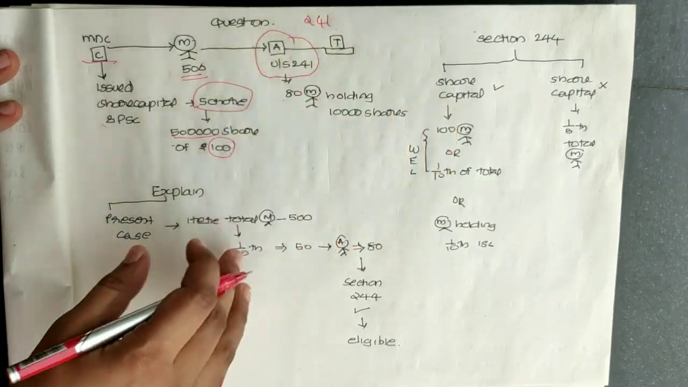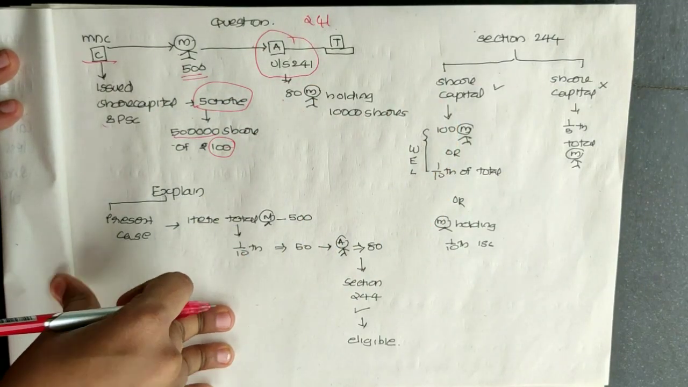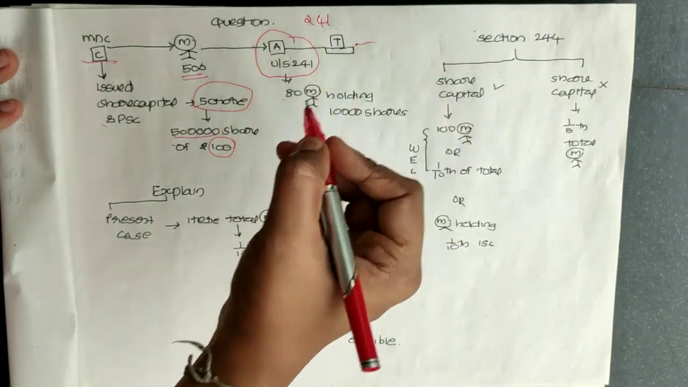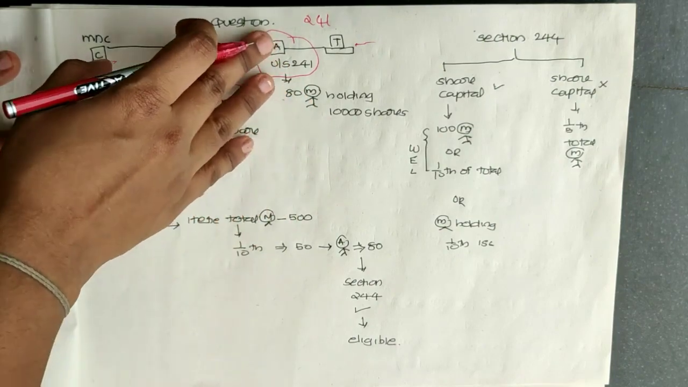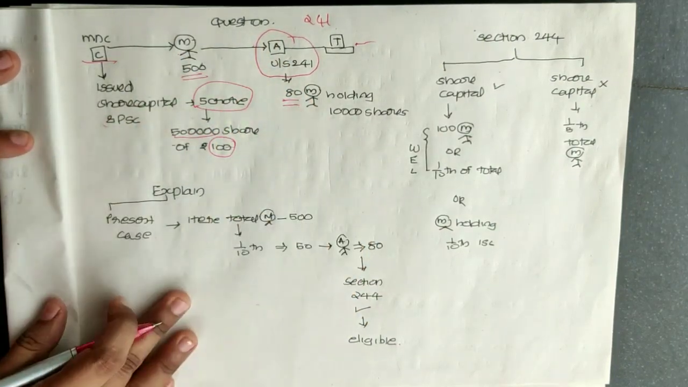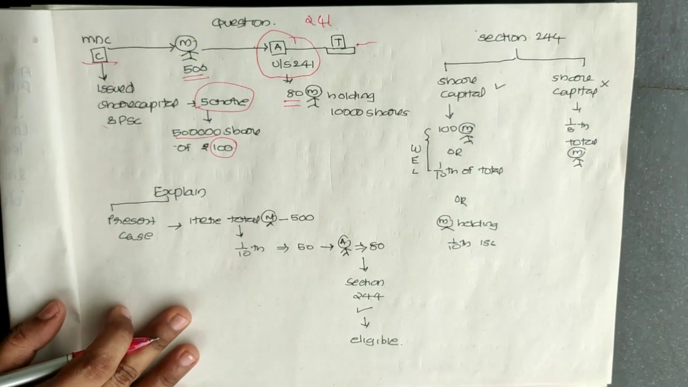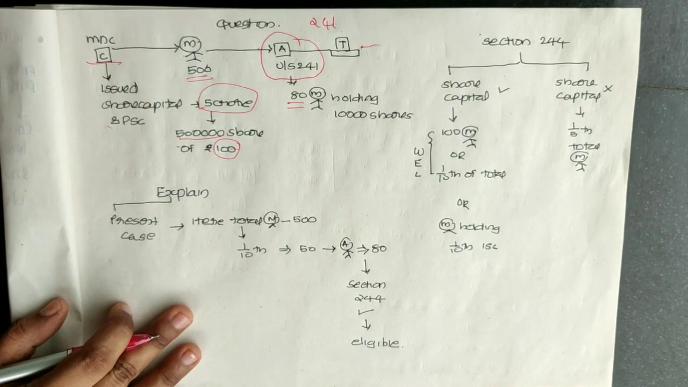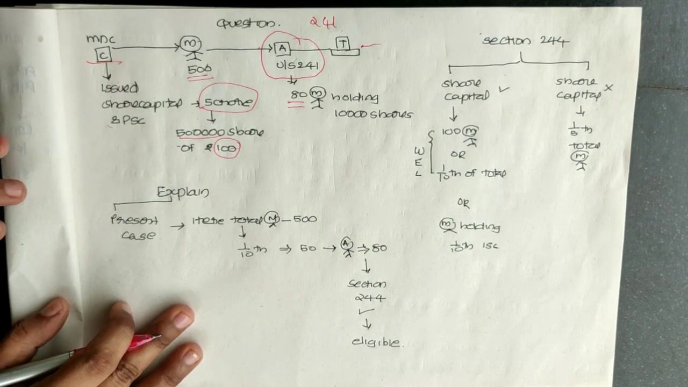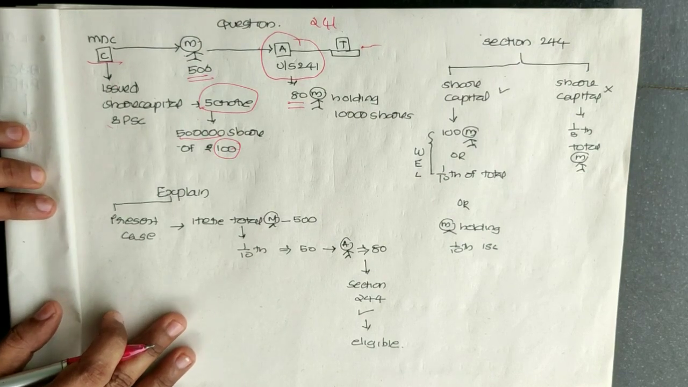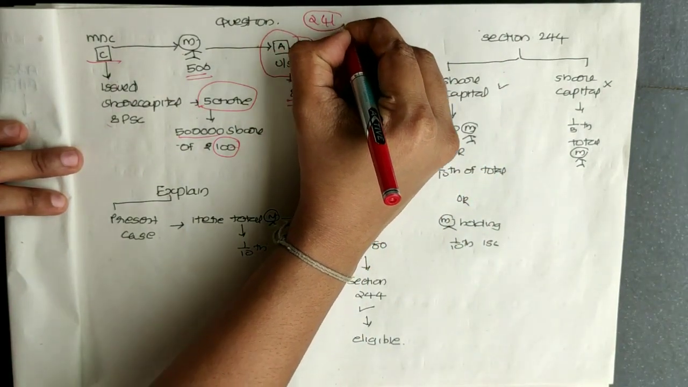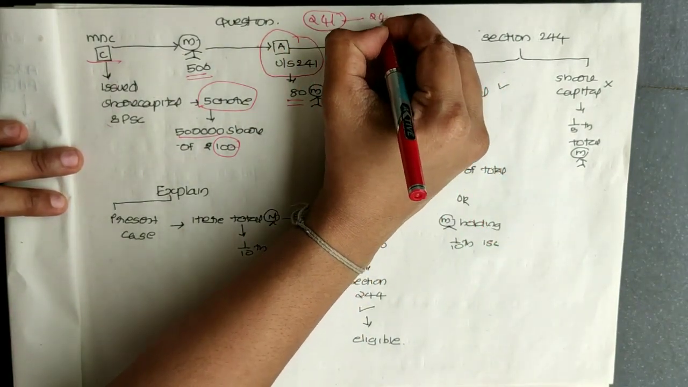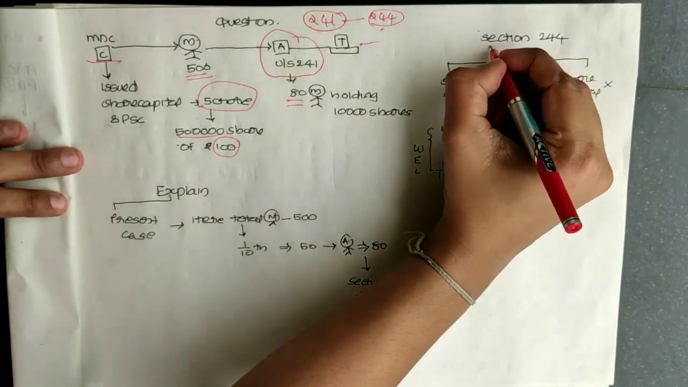Under section 241, for what? Relief from oppression or mismanagement, filed with the tribunal. The total number of members is 500, but the members who supported the application are 80. So the question is whether the company's members are eligible to file an application under section 241. Whether they are eligible is provided under section 244, so first of all you have to explain section 244.